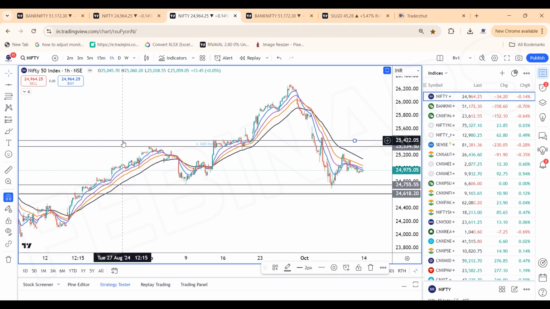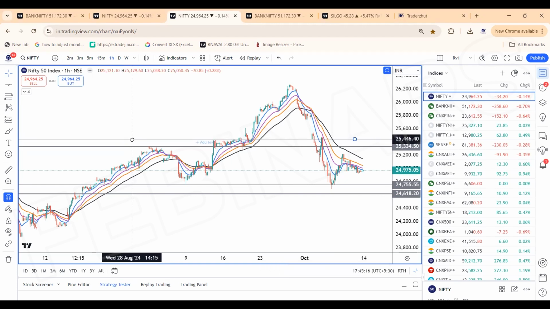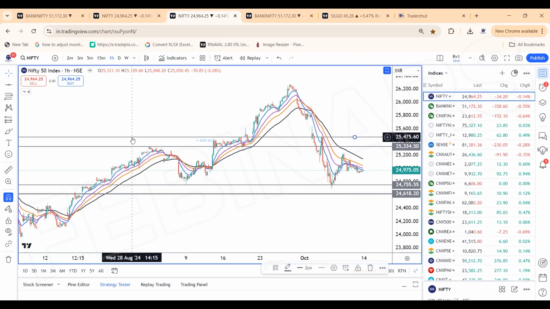So the zone of confluence is what we see, 25,425, or even 25,450, 460 levels can be revisited.